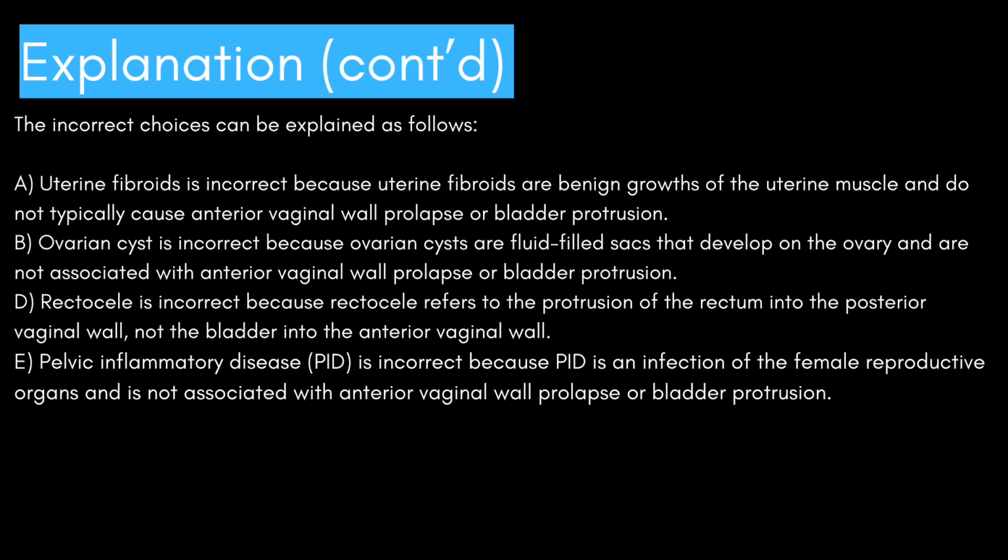B. Ovarian cyst is incorrect because ovarian cysts are fluid-filled sacs that develop on the ovary and are not associated with anterior vaginal wall prolapse or bladder protrusion. D. Rectocele is incorrect because rectocele refers to the protrusion of the rectum into the posterior vaginal wall, not the bladder into the anterior vaginal wall.